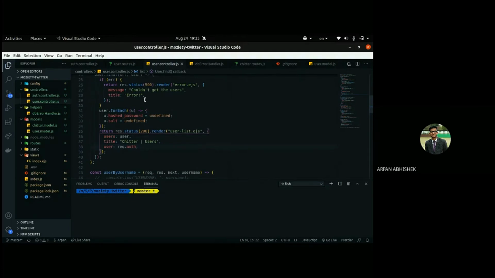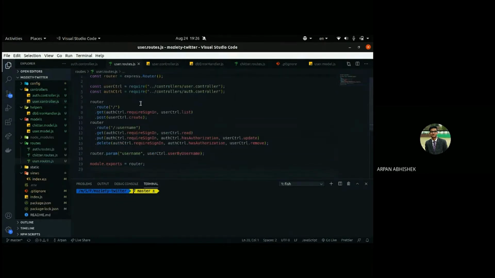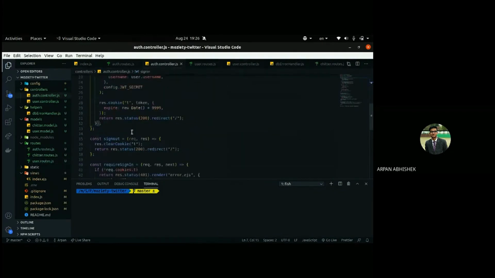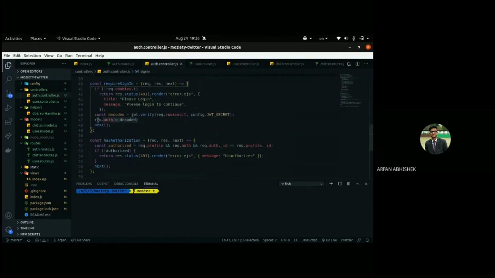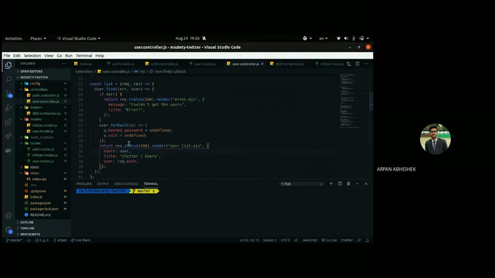If you remember, we did that in the require sign in middleware in the auth controller, this one. Request.auth, and the actual users array, which will be rendered on the front end as the list of the users. That's all list is doing.